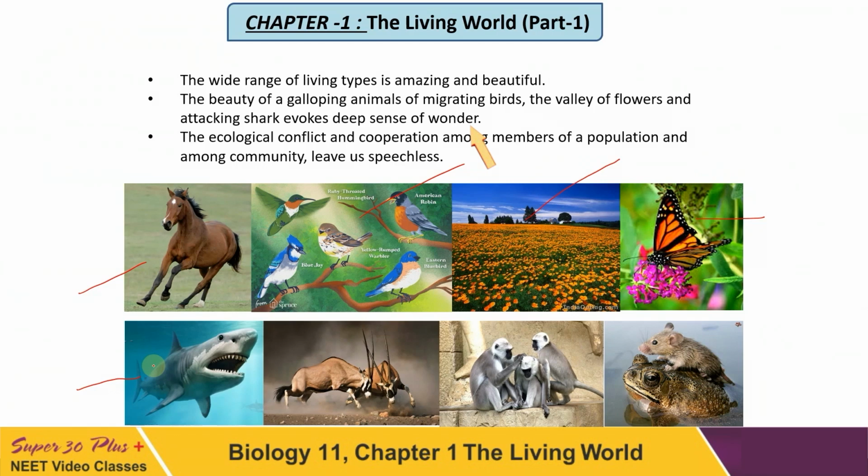And these are different types of ecological relationships. The ecological conflict is there. The animals used to fight for place, for food, and for mate. Not only fighting is there in animals, they used to cooperate also. You can see the figure here. This is the cooperation among monkeys, and this is beautiful cooperation. That is a frog that is carrying this mouse.